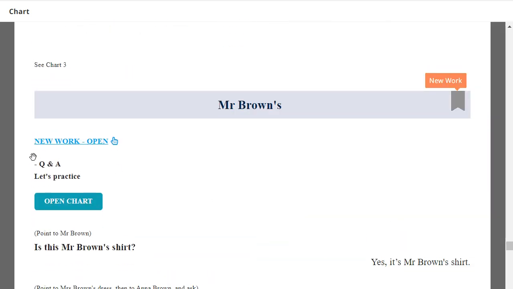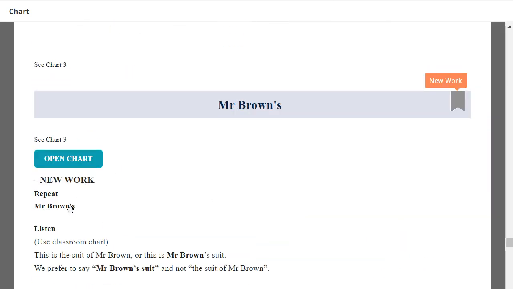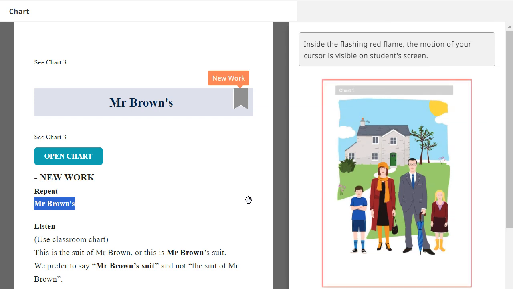Okay, next repeat. Mr. Brown's. Okay, Mr. Brown's. Very good. This is possession. So for example, this is the suit of Mr. Brown, or we can say this is Mr. Brown's suit. So we prefer to say Mr. Brown's suit and not the suit of Mr. Brown.